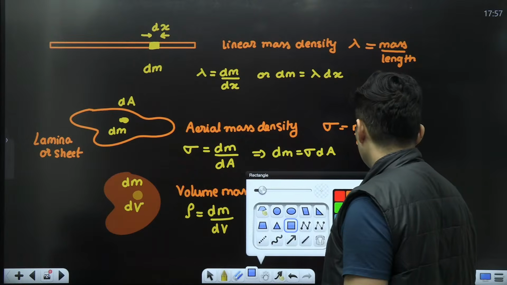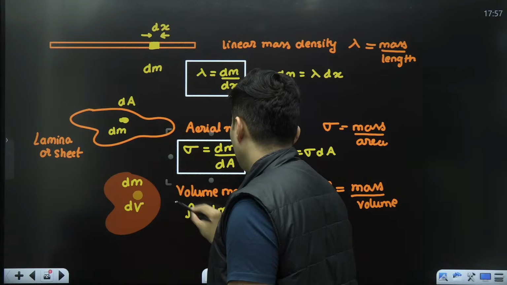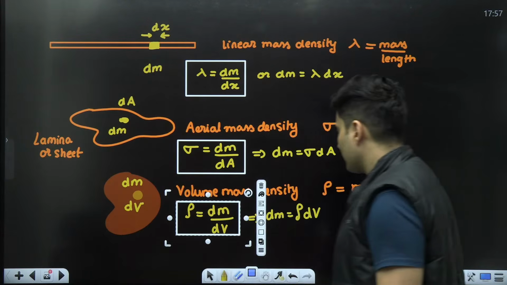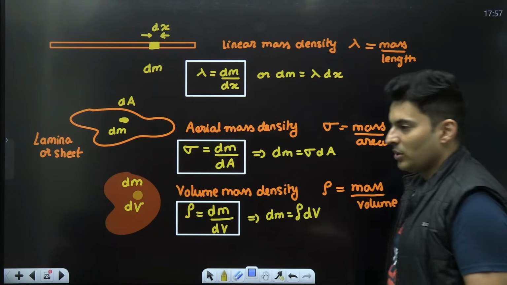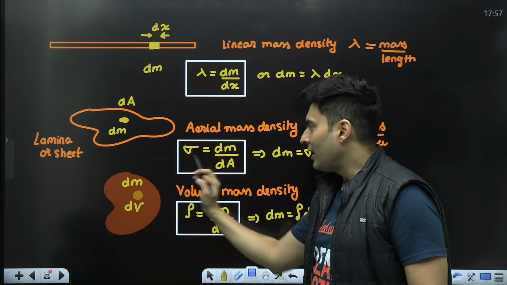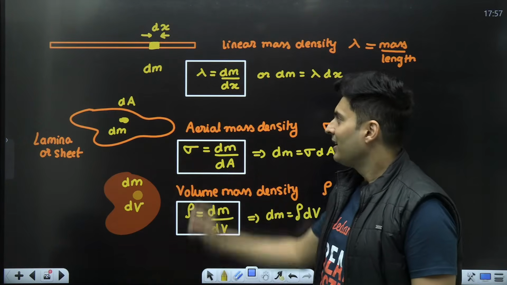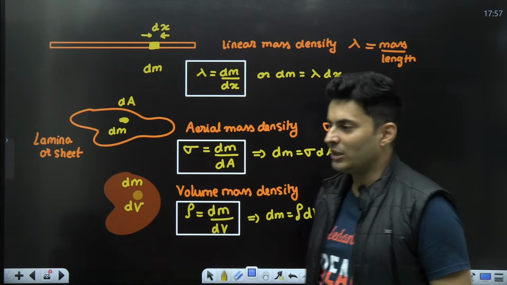Something you should be aware of: lambda, sigma, and rho. Haven't you seen these terms in 12th standard? If you are an 11th student, you will see them in 12th for linear charge density, areal charge density, and volume charge density. In the chapter of electrostatics, lambda, sigma, and rho also come in.